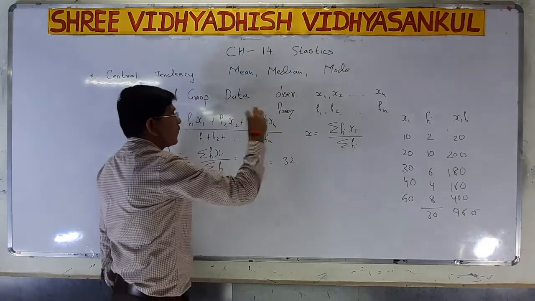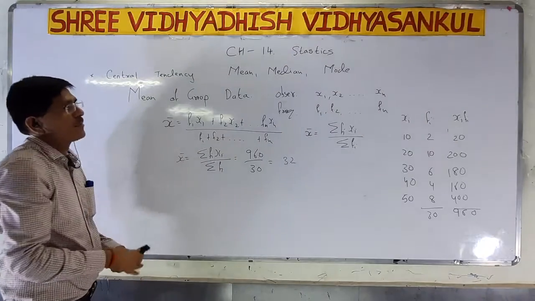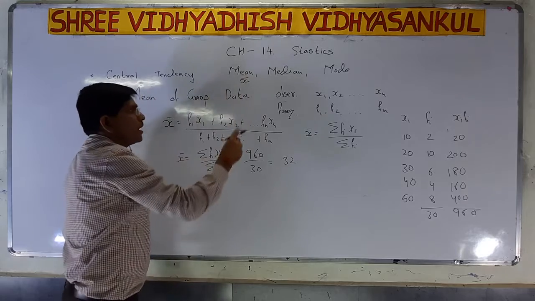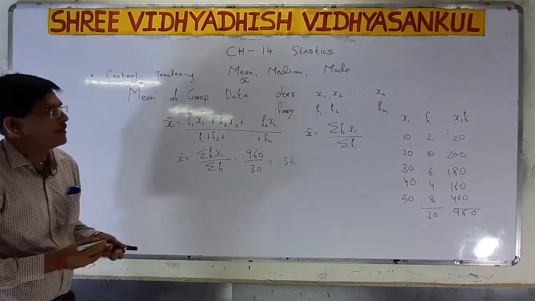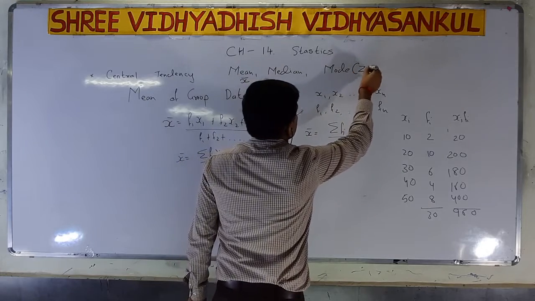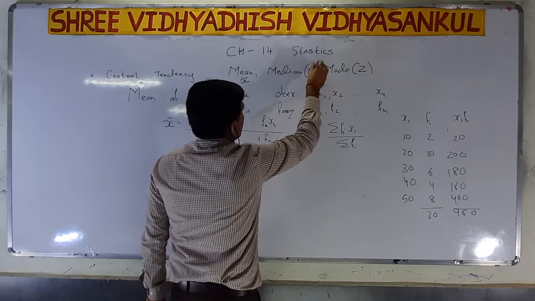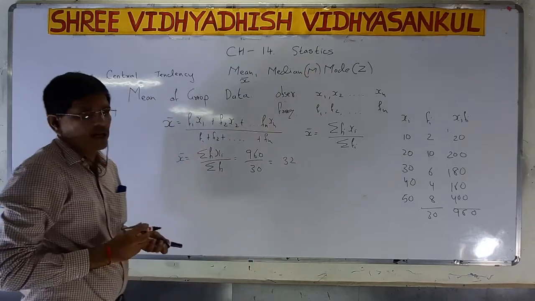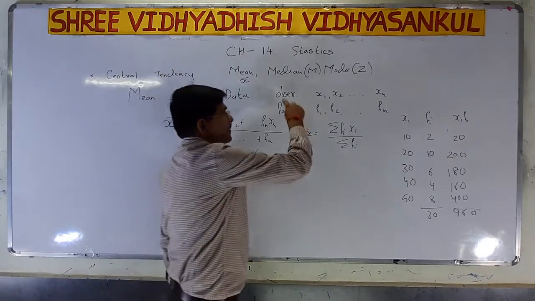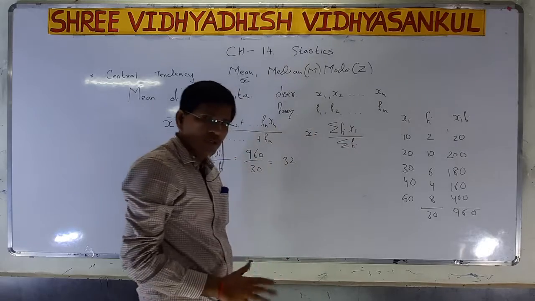Now to find the mean, the symbol of mean is x bar. The symbol of median is M and the symbol of mode is Z. Mode is equal to, symbol is Z. Here you can say M and here it is x bar. So we are discussing ungrouped data. Observations are given, and related frequencies are also given.